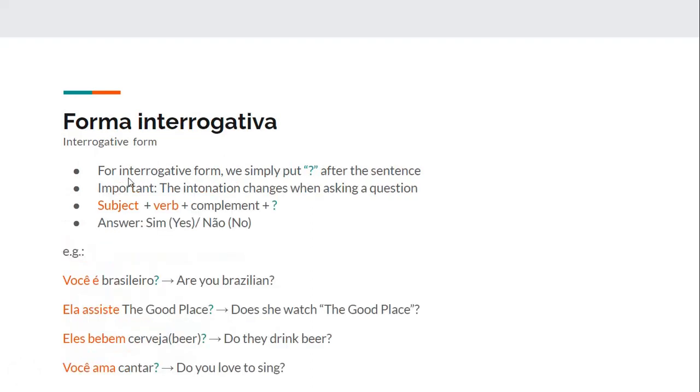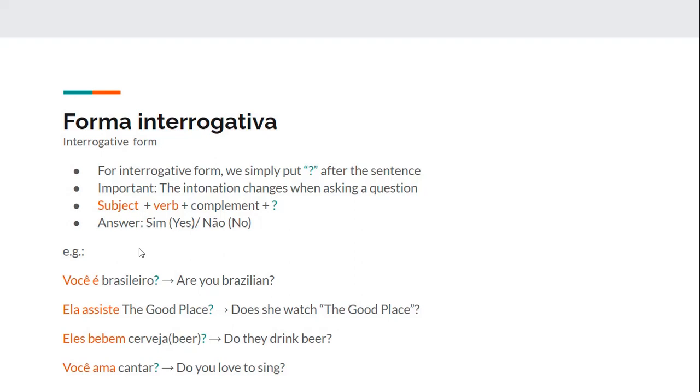In the interrogative form, we simply put the question mark after the sentence, and notice the intonation changes when asking a question. So basically it's subject plus verb plus complement plus the question mark, and the answer can be sim, yes, or não, no. And notice that the way we write the affirmative and the interrogative form is basically the same sequence of parts.